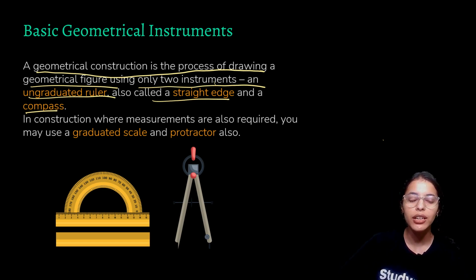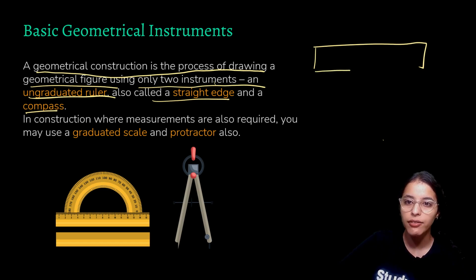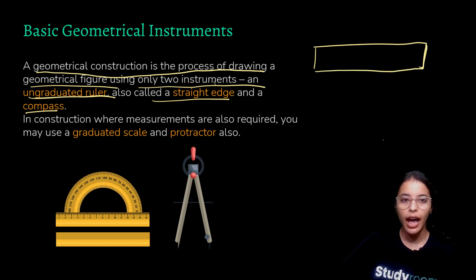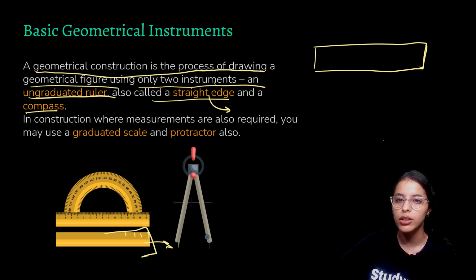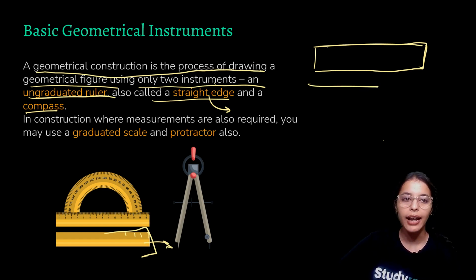Now, in geometrical construction, we make these figures using an ungraduated ruler. That means we just have a straight rectangle, and that is why it is called a straight edge, because there are no other markings on it like this. It just has a straight edge that helps us to draw straight lines on paper, and it does not have markers. That means that length is not very important. The measurement that we may have is not important in our geometrical construction.